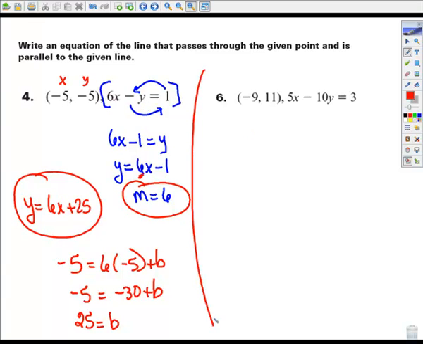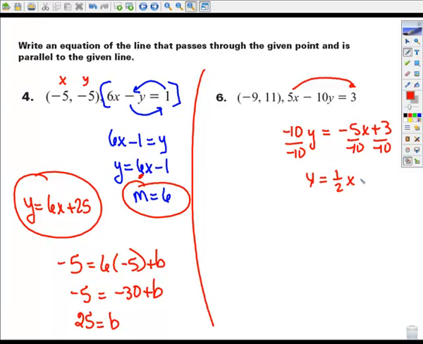Let's try one more. Again, I need to solve for the y. I'm going to first subtract the 5x, so I'll get negative 10y equals negative 5x plus 3. And now I'll divide everything by negative 10. So y equals 1/2 x minus 3/10.